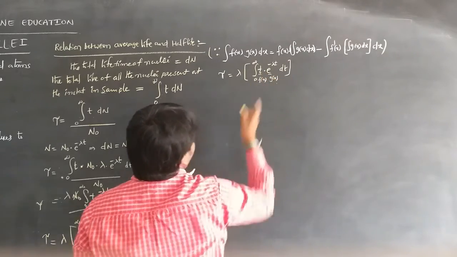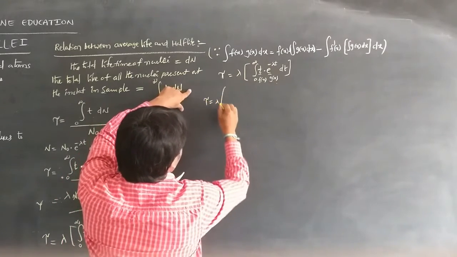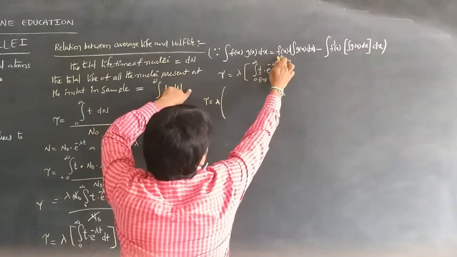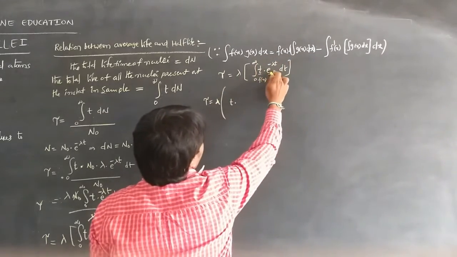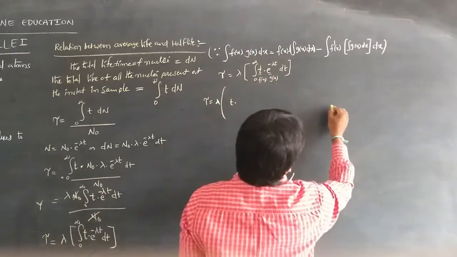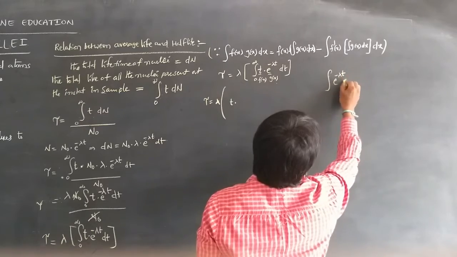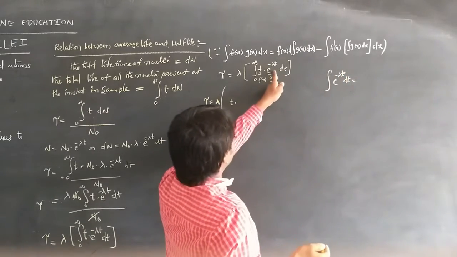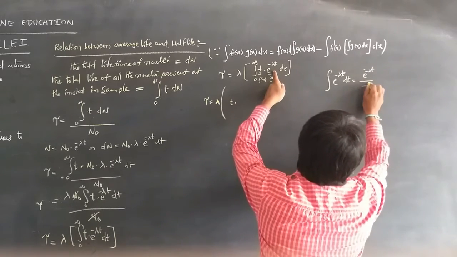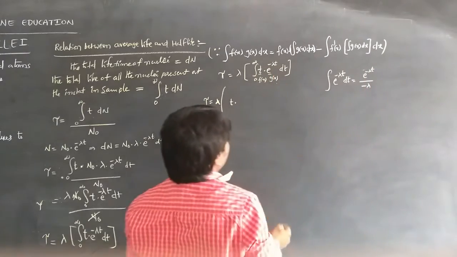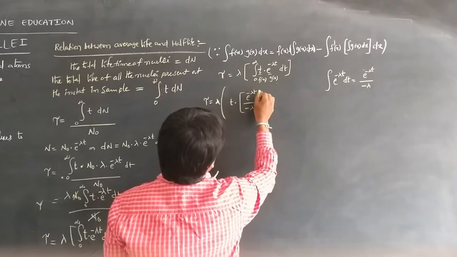By applying the formula, tau is equal to lambda into f of x, that is t, into the integral of g of x dx, that is the integral of e power minus lambda t dt, which is e power minus lambda t by minus lambda.